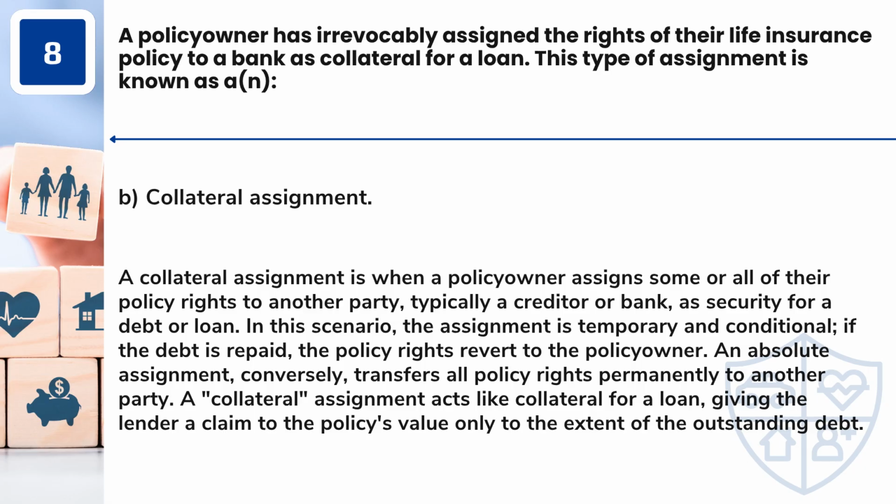A collateral assignment is when a policy owner assigns some or all of their policy rights to another party, typically a creditor or bank, as security for a debt or loan. In this scenario, the assignment is temporary and conditional. If the debt is repaid, the policy rights revert to the policy owner. An absolute assignment, conversely, transfers all policy rights permanently to another party. A collateral assignment acts like collateral for a loan, giving the lender a claim to the policy's value only to the extent of the outstanding debt.